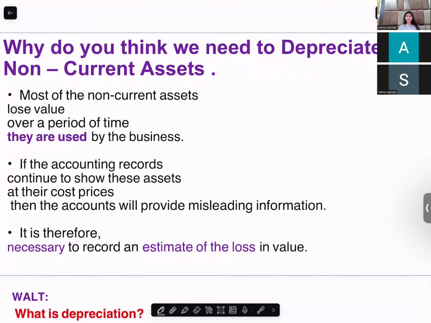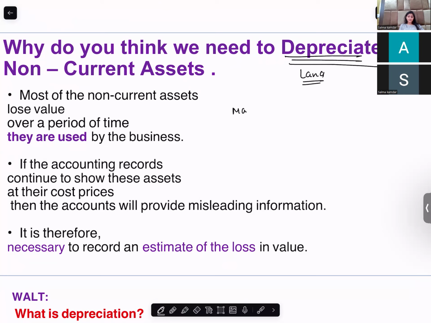So do you think value of all the non-current assets decreases over a period of time? No, not all non-current assets. Which non-current asset does not decrease, the value does not decrease over a period of time? Yeah, some assets increase over time. Which is that asset? Land, property. Land and property. Okay.